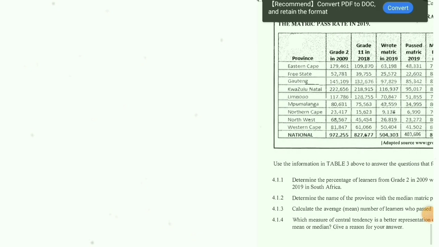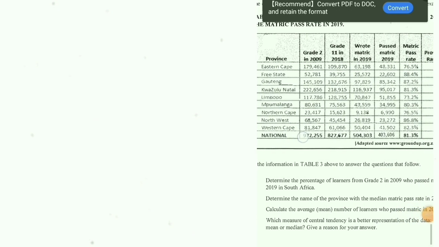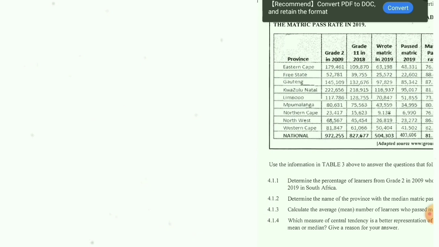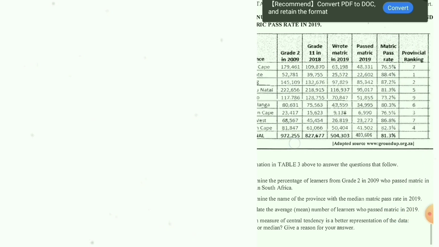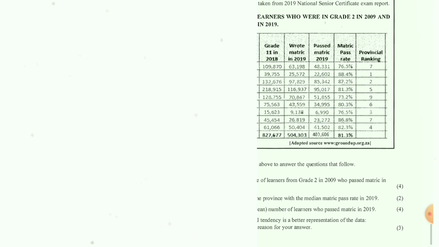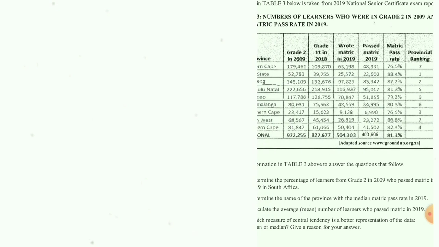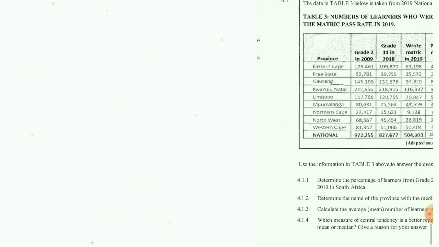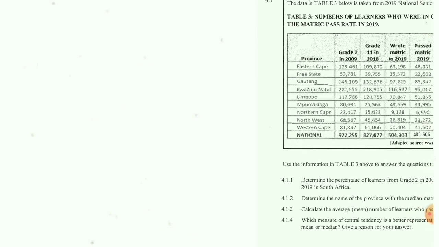So now let's go to 4.1.2. We are done with 4.1.1. I think 4.1.1 is a little bit straightforward, as I explained it. The answer you can see on the screen: 403,606 divided by 972,255 multiplied by 100%. Then the answer is 41.51%.